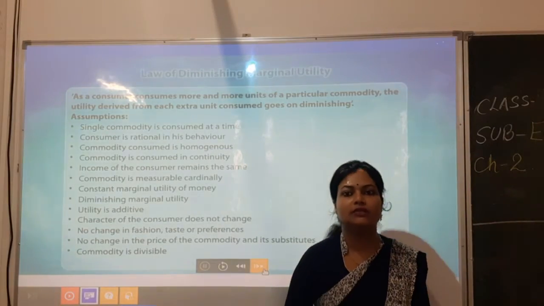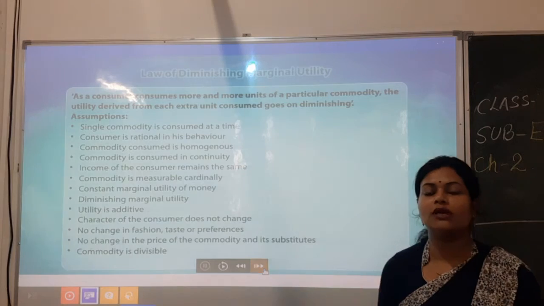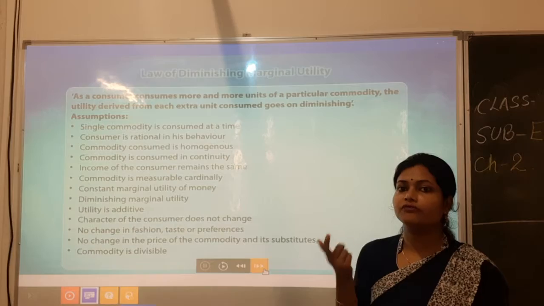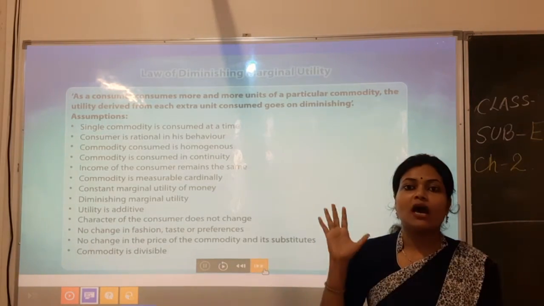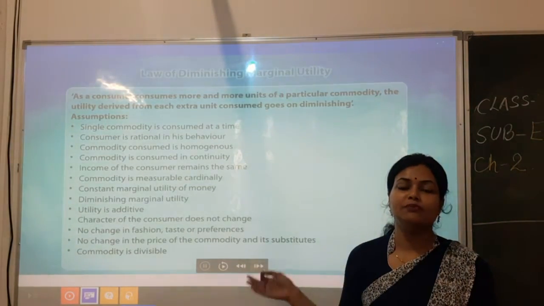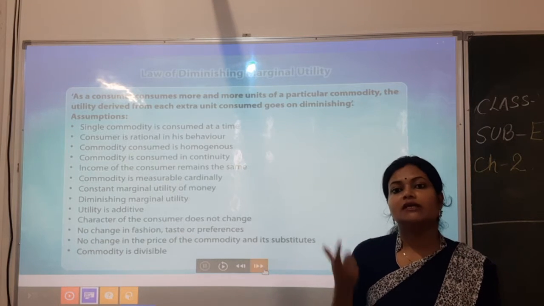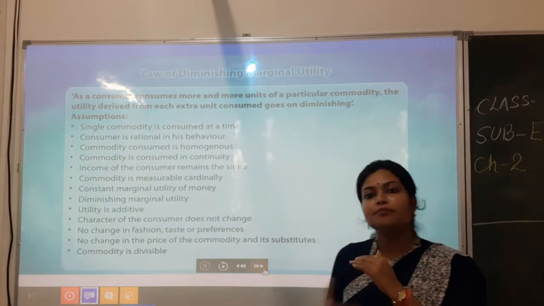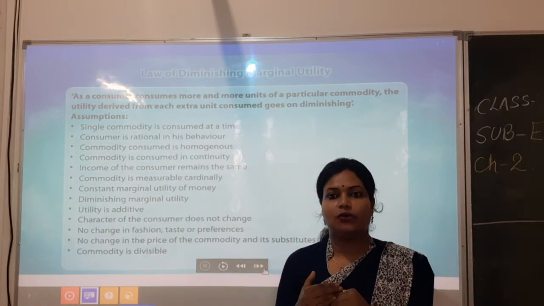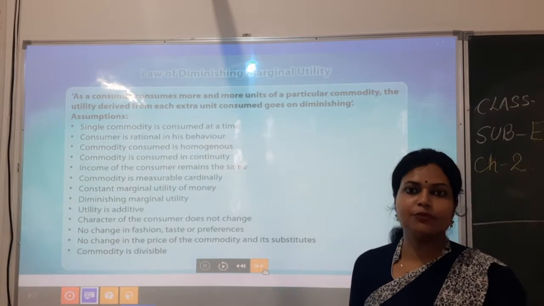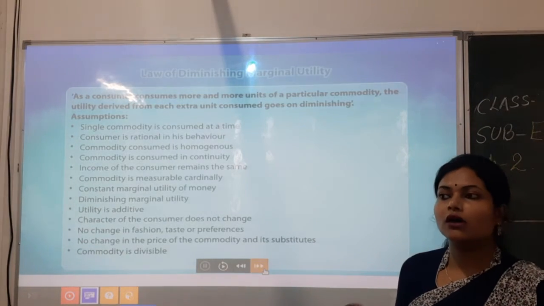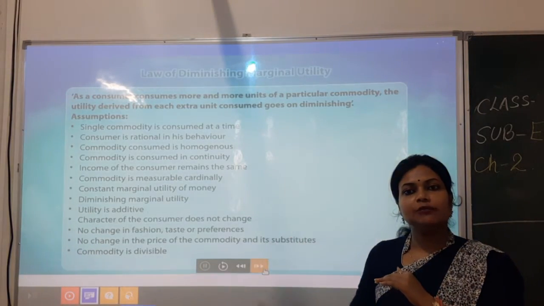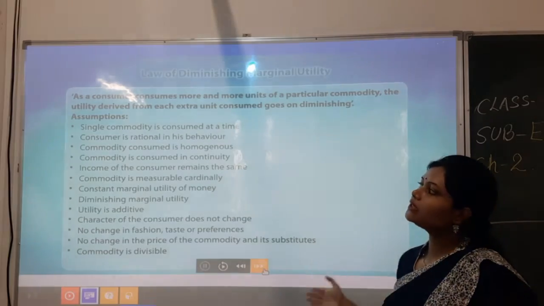As I gave you the example of Golgappas or Gupchup, the first unit will give you the highest satisfaction, which we measure in terms of utils. As we add more units of the same good, after a certain time our utility will decrease.